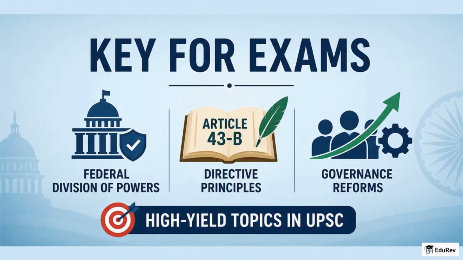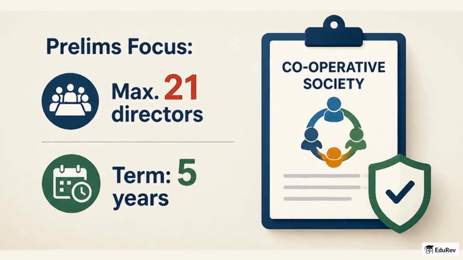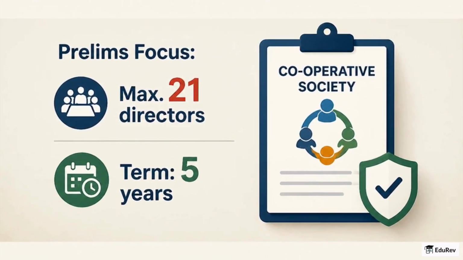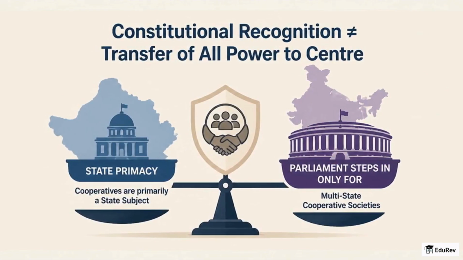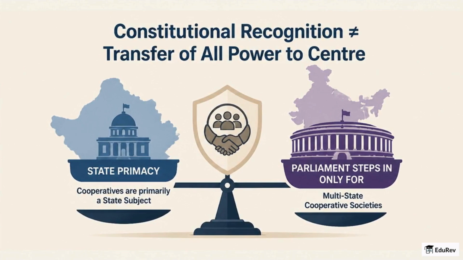This concept is very important for your exams because questions often probe federal division of powers, directive principles like Article 43B, and governance reforms. Also expect prelims questions on specific limits, like the maximum of 21 directors or the 5-year term for directors. Now for the key idea most UPSC aspirants miss.